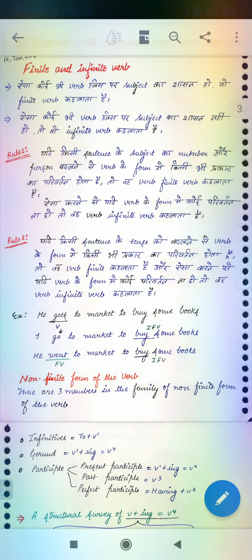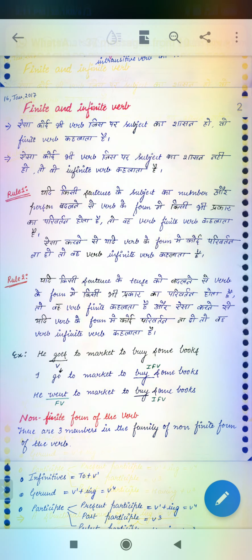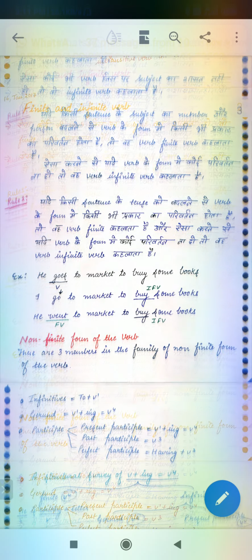Any verb that is controlled by the subject is called the finite verb, and the verb that is not controlled by the subject is called non-finite. Okay, rule number 1. What is the rule number 1?